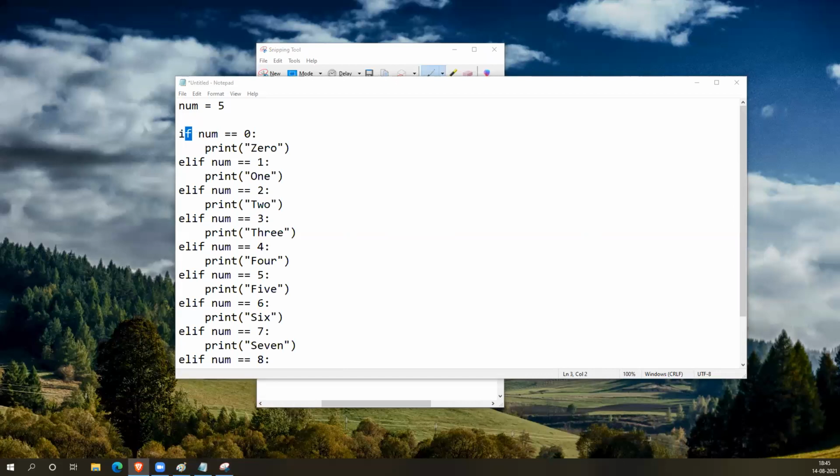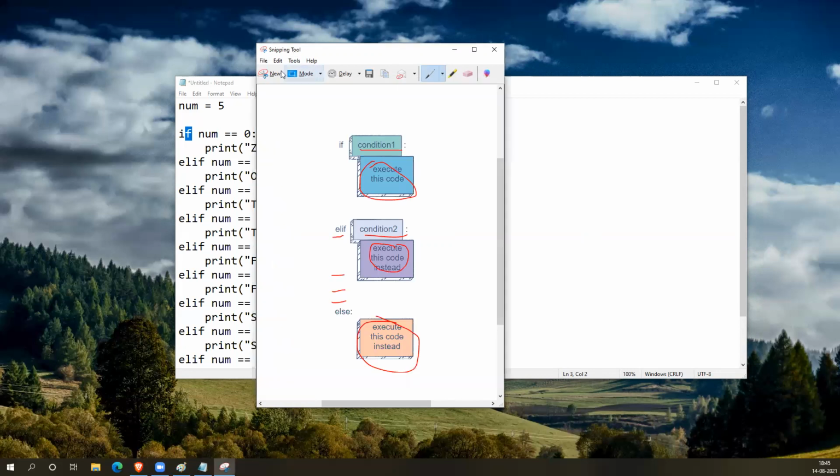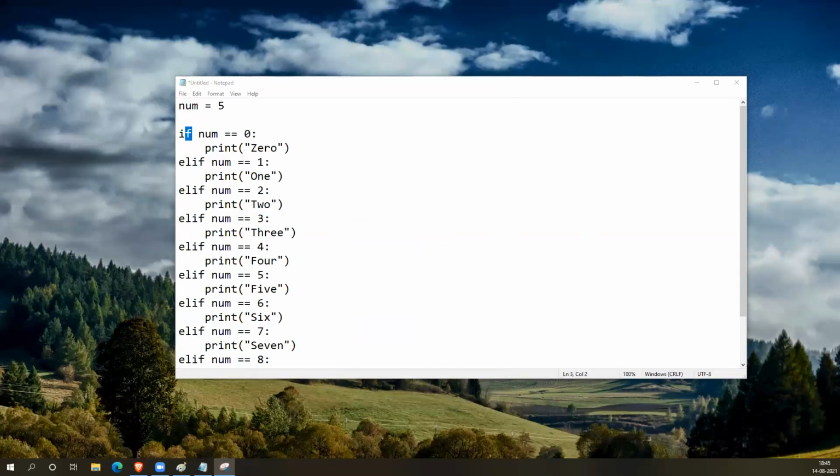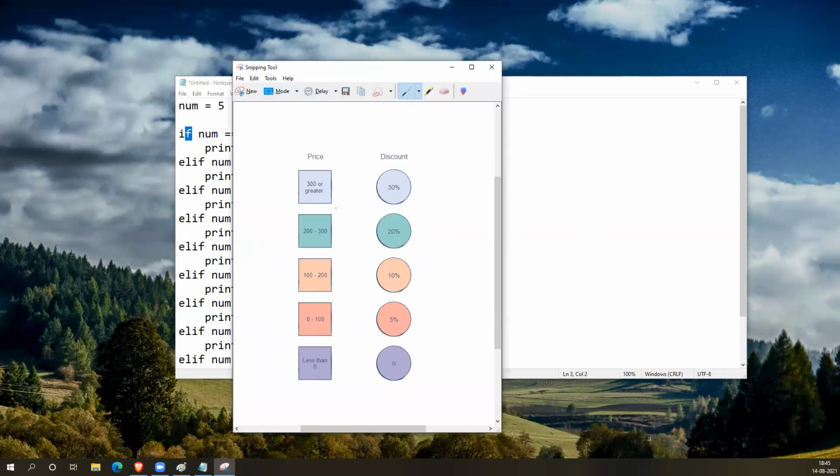So a small challenge we can do is, in a shopping cart, if the user is trying to check the discount of a particular product, based on the product price, the discount will appear. Understood?